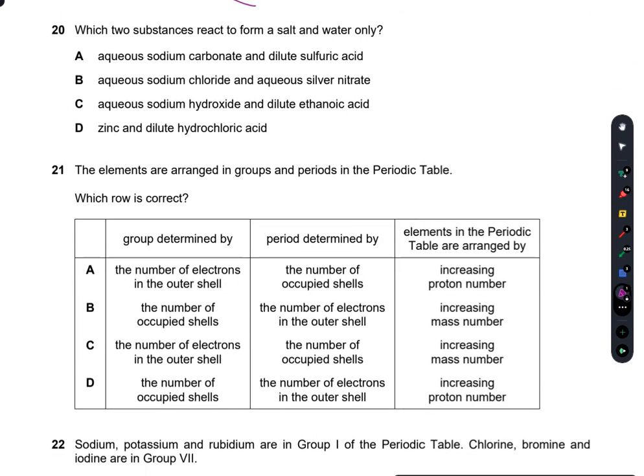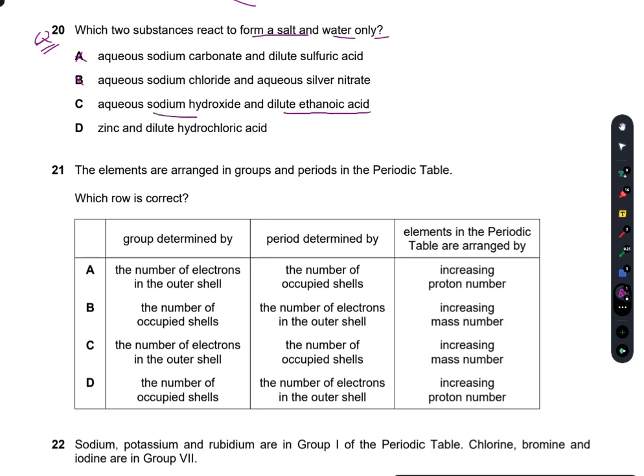Question number 20. So we are almost halfway to the end. Which two substances react to form a salt and water only? Aqueous sodium carbonate and dilute sulfuric acid will not produce water along with them. So aqueous sodium chloride and aqueous silver nitrate, again an insoluble salt, will be prepared. Aqueous sodium hydroxide and dilute